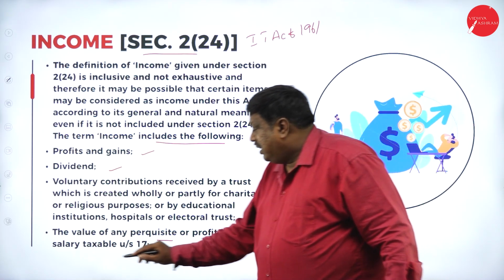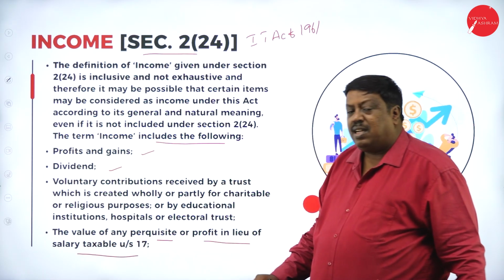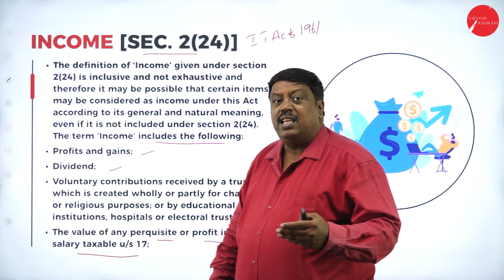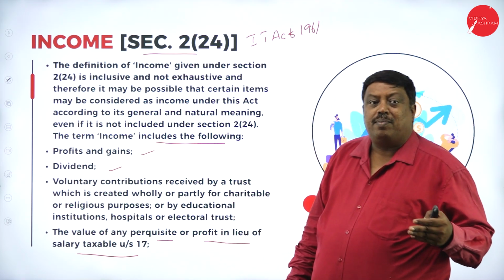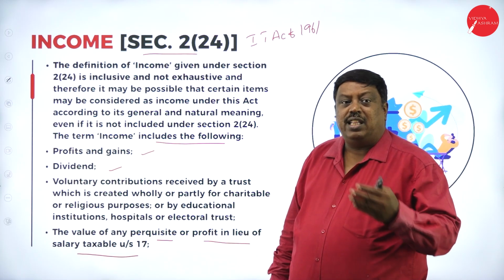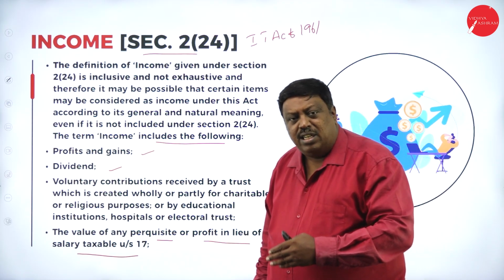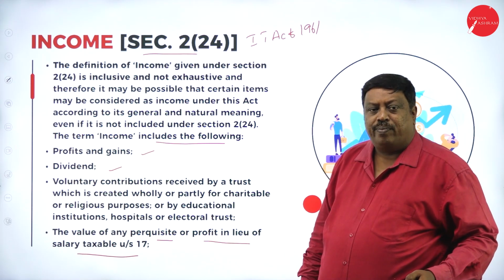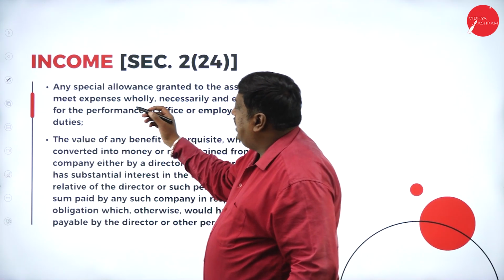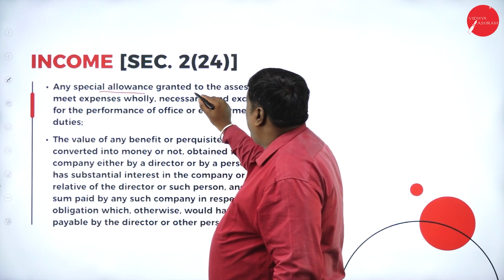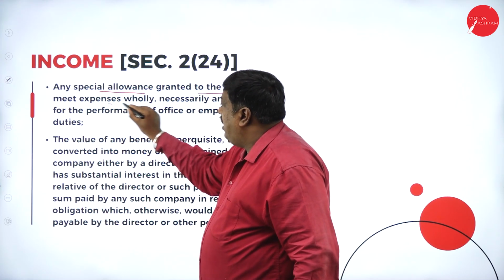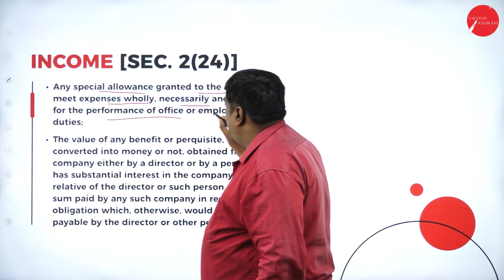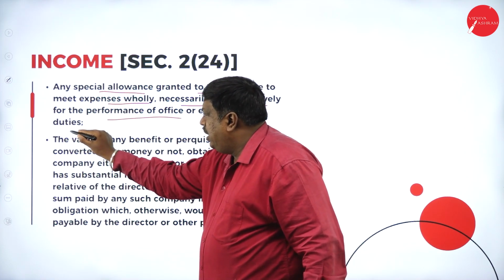Profit in lieu of salary, taxable under section 17. Along with salary, if he receives any amount of benefit from the employer, sharing the profit of the organization, that is treated as income under section 2 subclause 24. Next, any special allowance granted to the assessee to meet expenses wholly, necessarily and exclusively for the performance of office or employment duties.